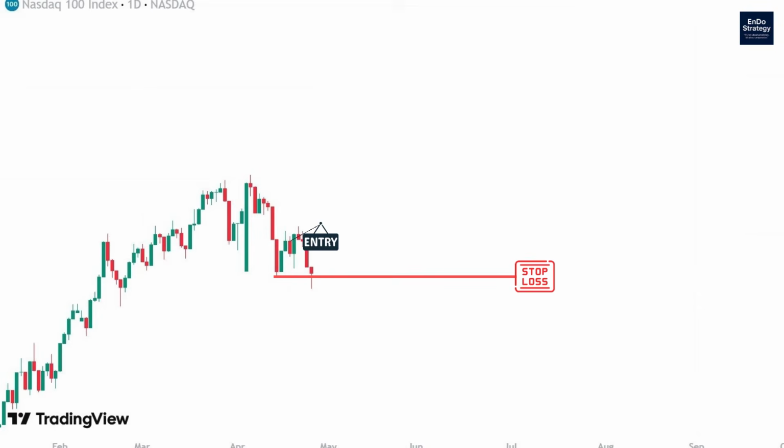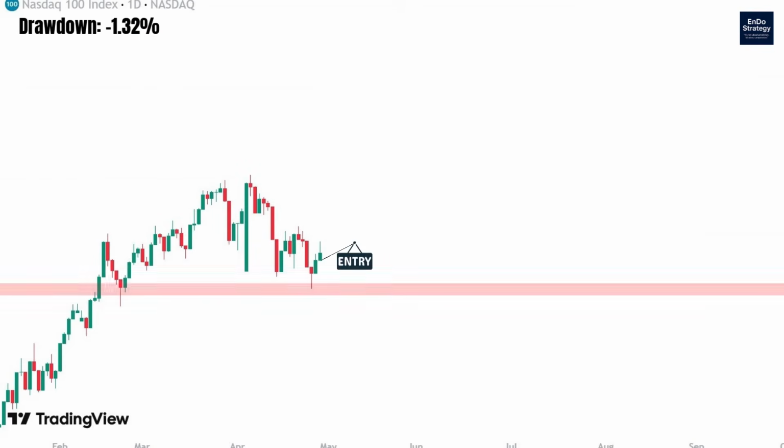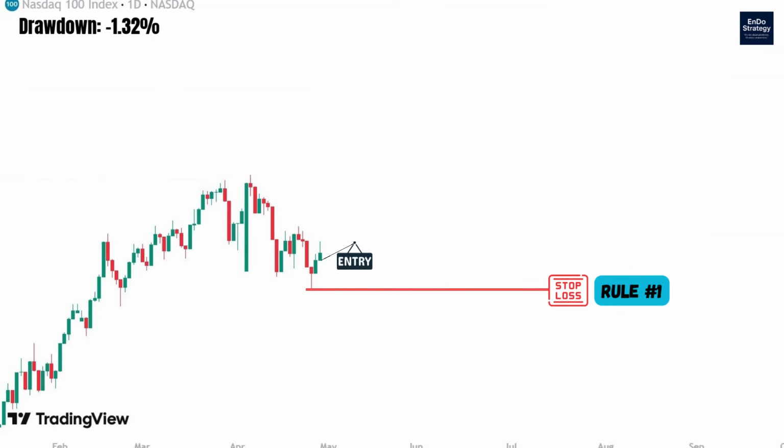The market fell slightly, hit our stop loss, and we took our first loss. Since a bullish daily candle has closed, we enter again, placing the stop loss according to rule number 1 and using half of the account balance to open the position according to rule number 2. This time, the market moved upward. Now we wait for the next pullback.